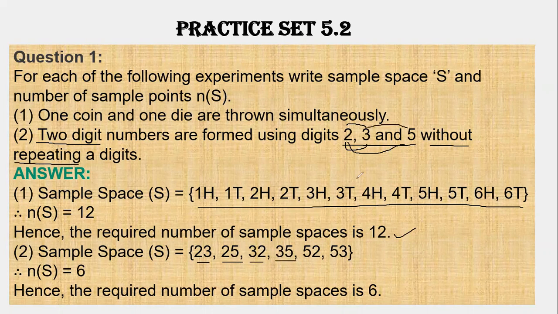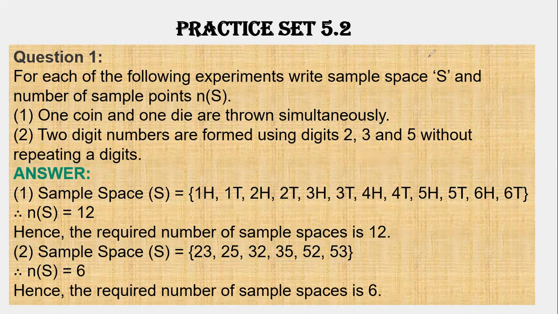Then 5 and 2, 52. Then 5 and 3, 53. So how many numbers? 1, 2, 3, 4, 5, 6. It means the sample points are 6. Hence the number of points in the sample space is 6. So that is your answer. That is your first one. Now we see the second one.